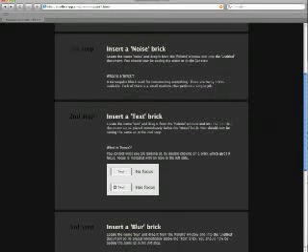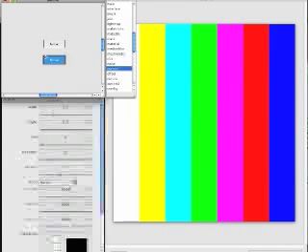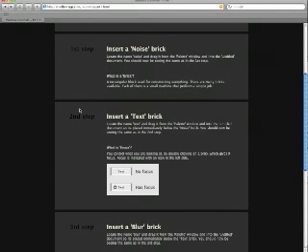Now it says, what is a brick? A brick is one of these small bricks, and they can be moved around. They can be resized, and can be duplicated by holding down the Option key, and they can be deleted by pressing delete. Okay, that was bricks and the first step.